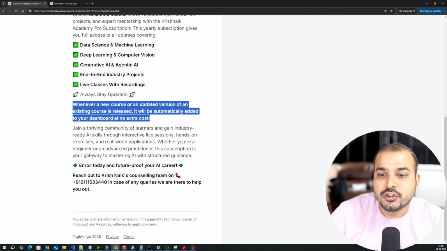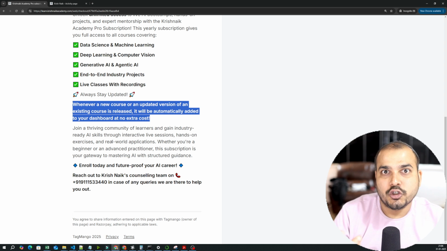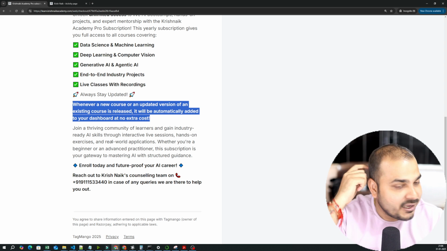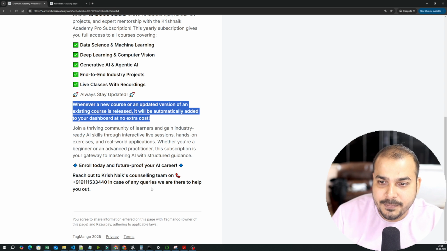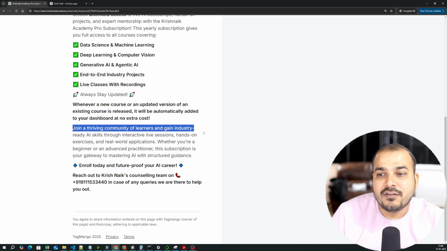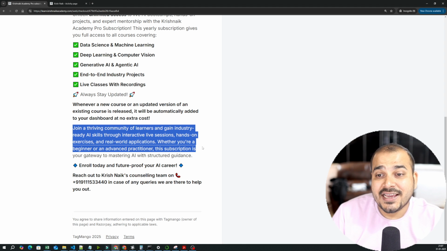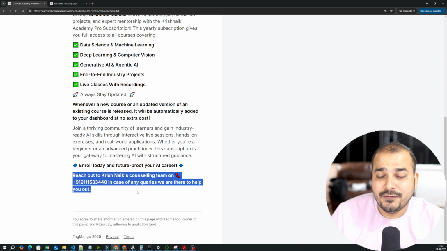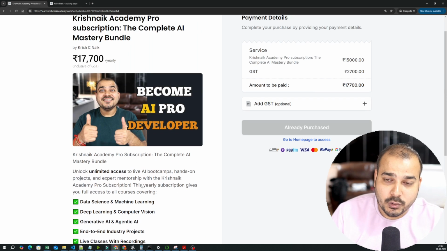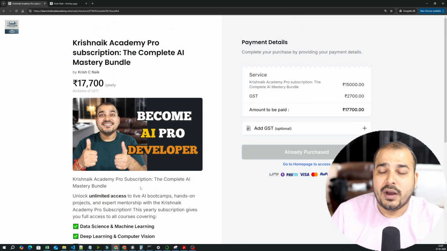And then you'll be able to get, as discussed, the community group and everything, where you can chat with your friends and your peers. After the classes, we also have doubt clearing sessions and many more things. So here, join a thriving community of learners and gain industry ready AI skills through interactive live sessions, hands-on exercises, and real world application. You can reach out to our counseling team if you have any queries. They'll be able to help you out in case of anything that you have.